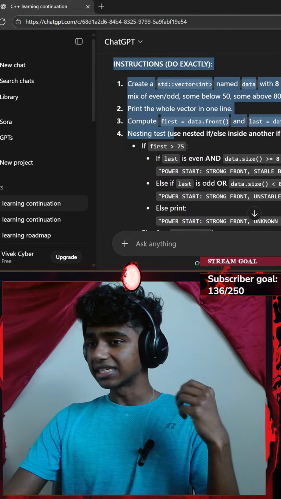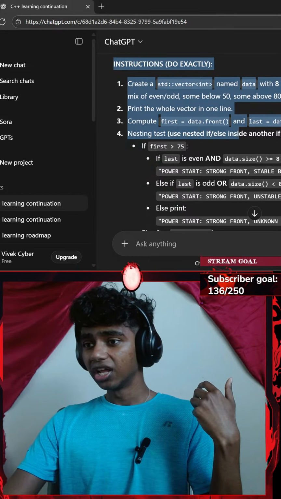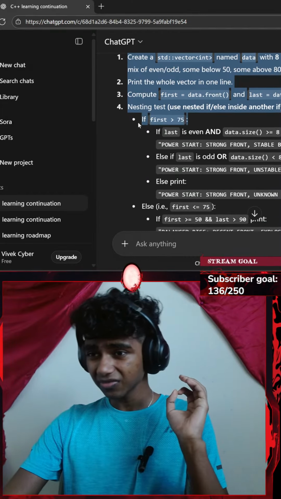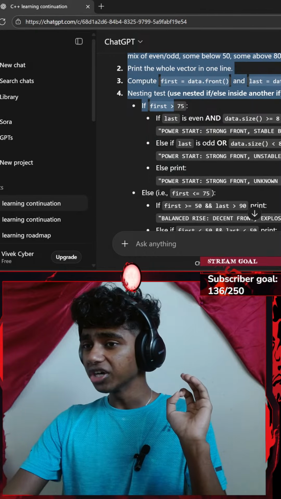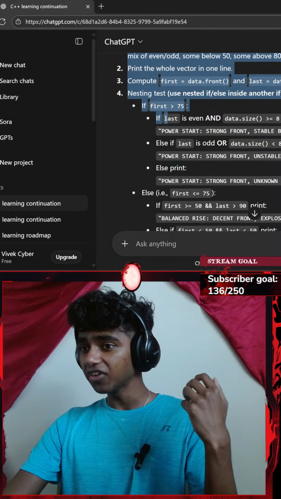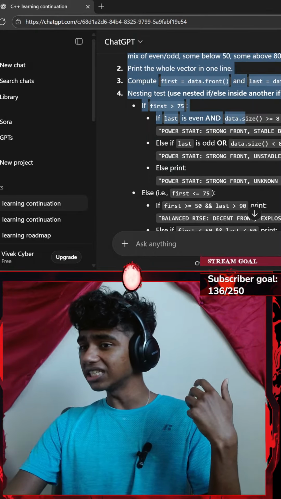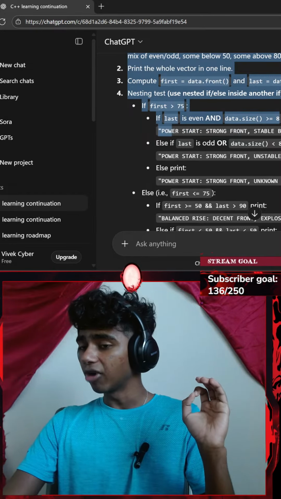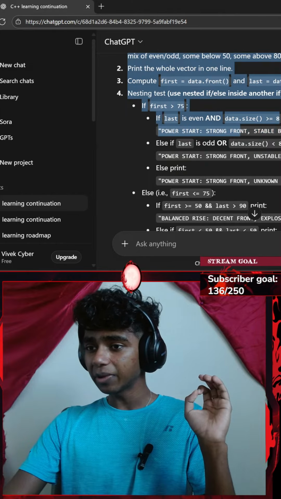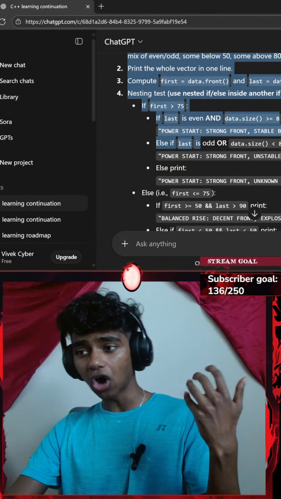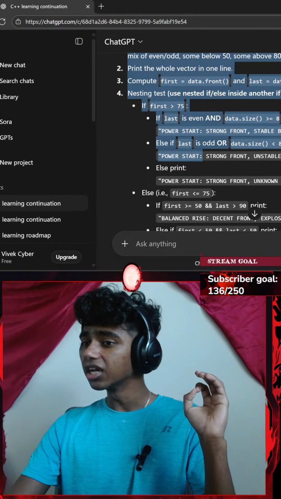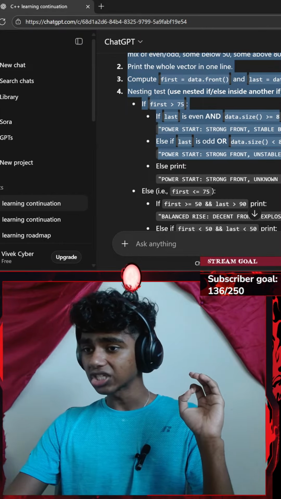Okay, nested test. Use nested if/else inside another if. If first is greater than 75, if last is even and data.size is greater than or equal to 8, print power start, strong front, stable back. Else if last is odd or data.size is less than 8, print power start, strong front, unstable back/small.